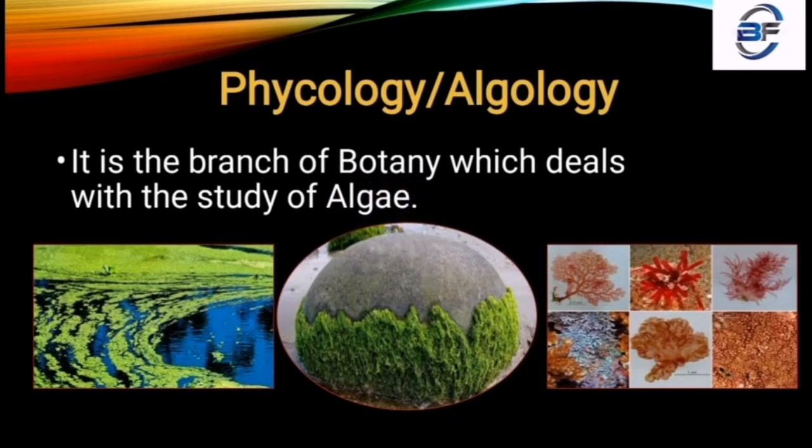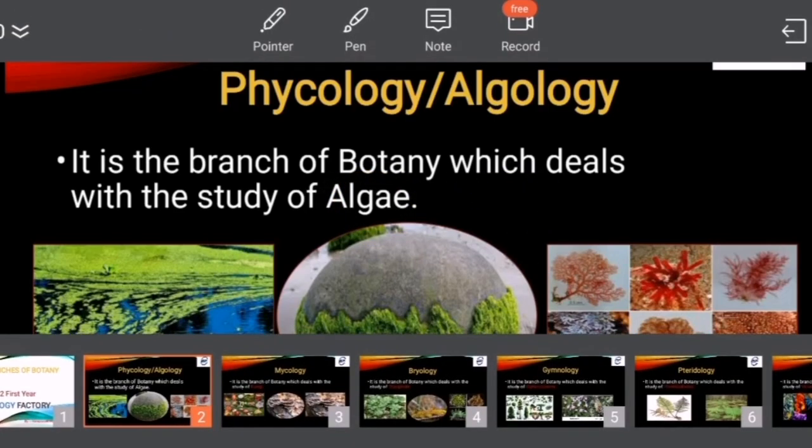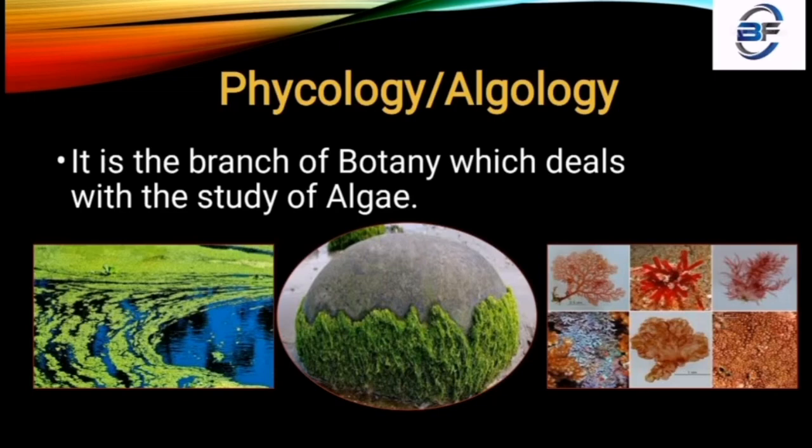So one question arises in mind, what is algae? Algae means it is one type of aquatic submerged body. That means algae are a diverse group of aquatic organisms, which are mainly found in water bodies.